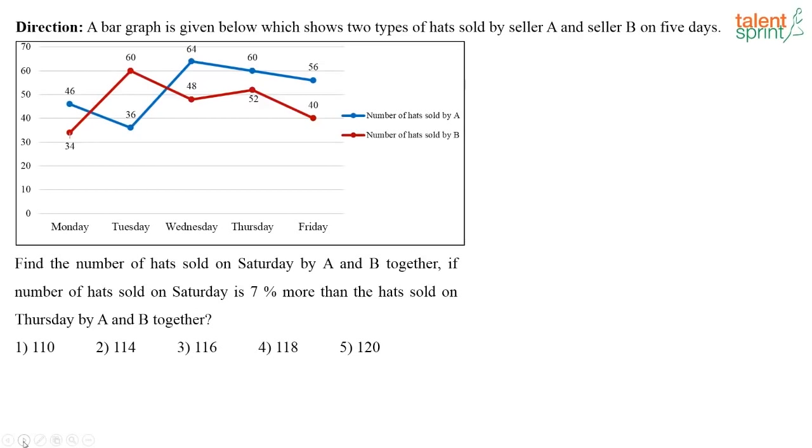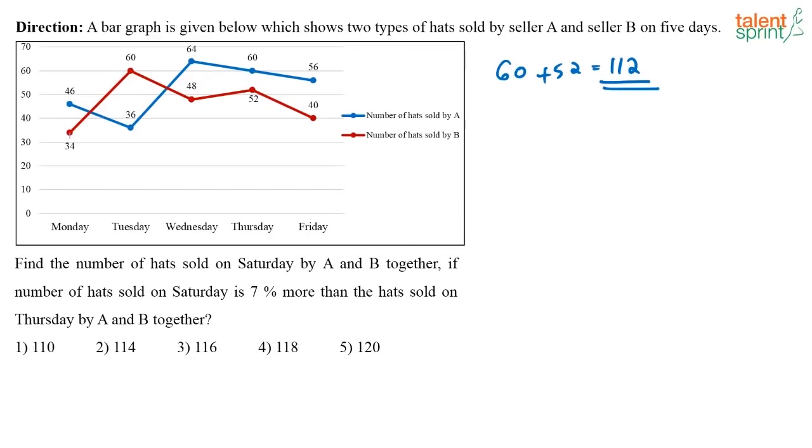Find the number of hats sold on Saturday. Yes, if the number of hats sold on Saturday is 7% more than the hats sold on Thursday by A and B together. So on Thursday, how much is A and B selling? A and B are selling 60 plus 52. That is 112 hats are being sold by A and B on Thursday. Now on Saturday, they are selling 7% more than this, right? Now what is 7% of 112? See, what is 1% of 112? 1% of 112 is 1.12, right? So 7% of 112 is nothing but 7 point some value. Now, you needn't even calculate the exact value.